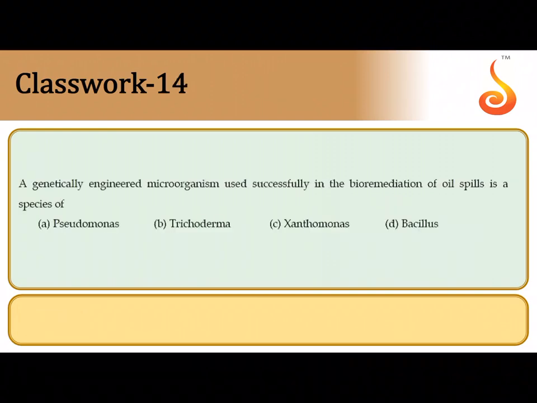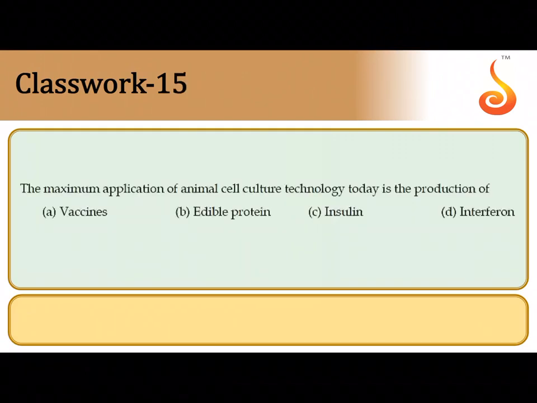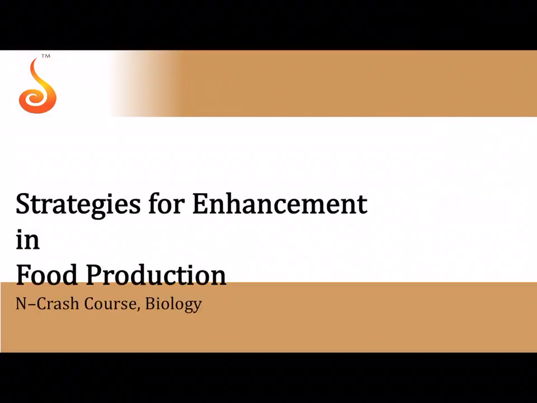A genetically engineered microorganism used successfully in bioremediation, that is degradation of oil spills, is the superbug, which is named Pseudomonas putida. 15th question, the maximum application of animal cell culture. Today we can culture animal cells in the lab and we can test certain pathogens acting on those animal cells, and we can devise vaccines based on them. So the maximum application today of animal cell culture technology is basically in the production of vaccines.